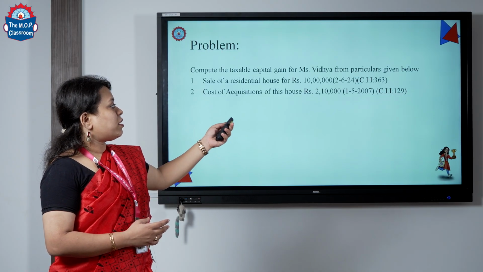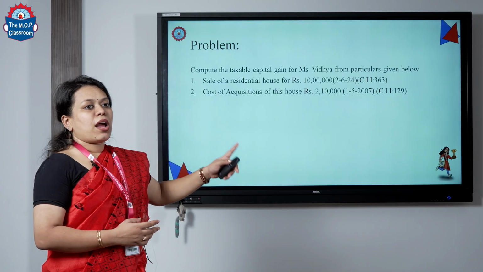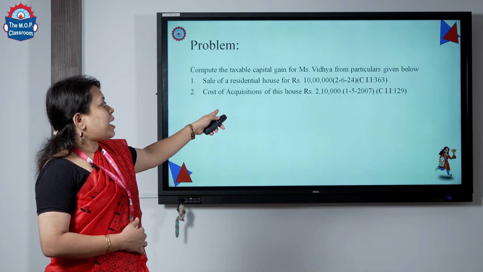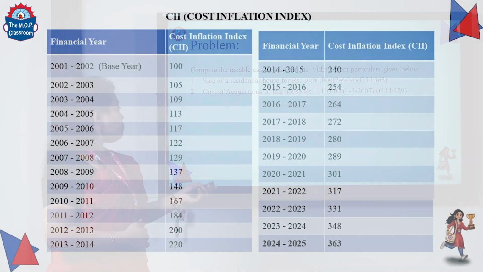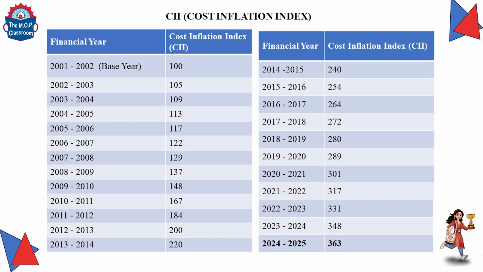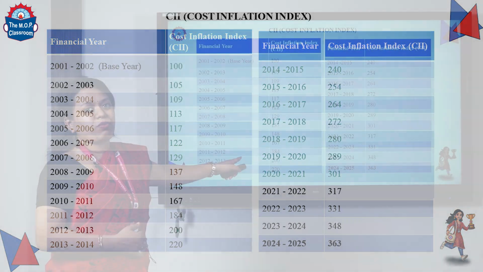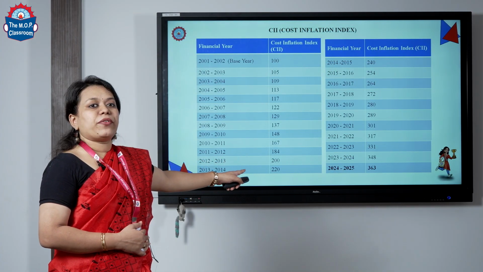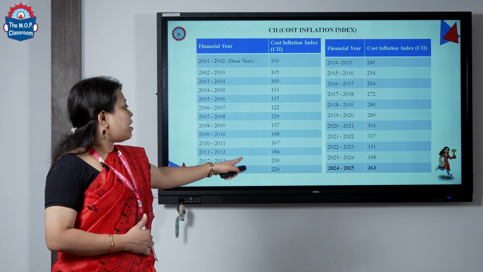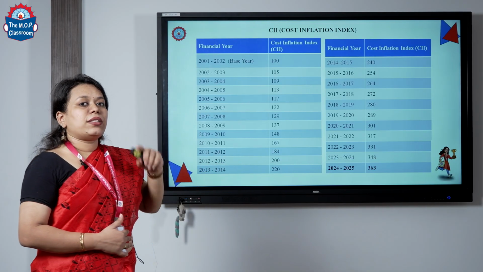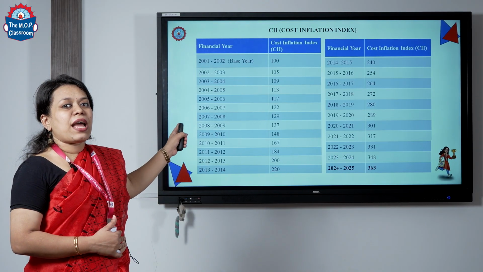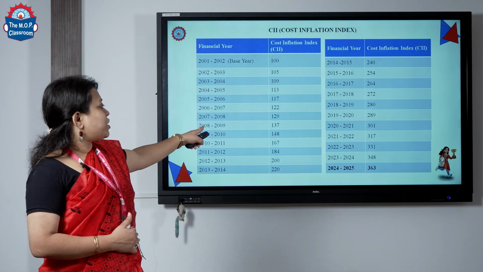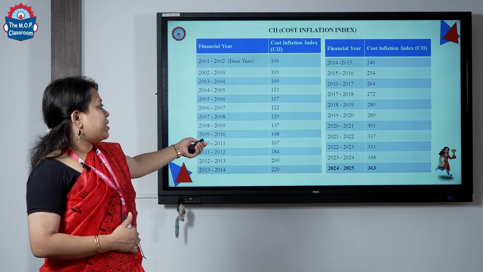Over here the cost inflation index is 129. How do you consider this? So, the CII for the year of transfer, 2/6/24, is 363. So, let us go back to your cost inflation index. The year in which the transfer took place is 2024 to 2025. So, your cost inflation index is 363, and the year in which the purchase happened was 2007 and 2008. So, your cost inflation index is 129.